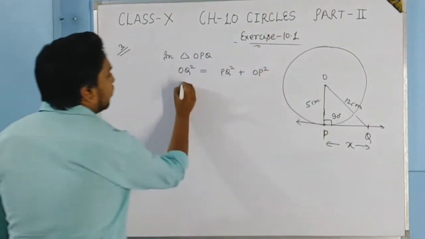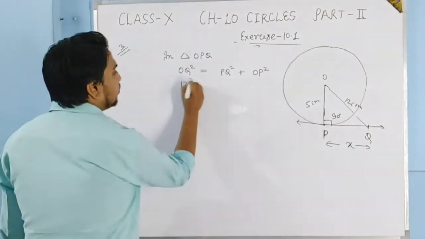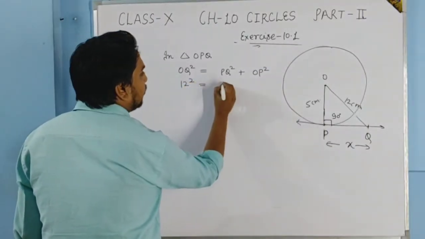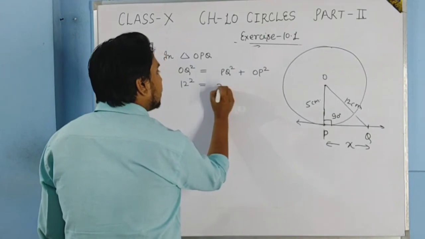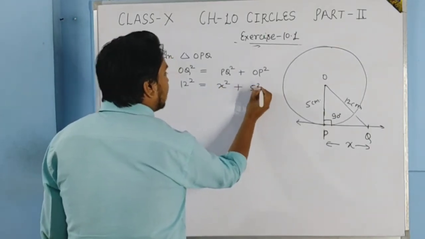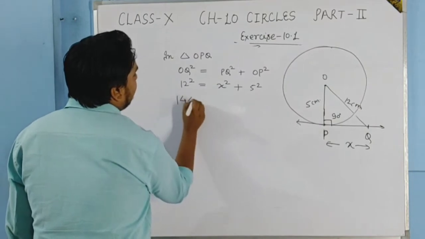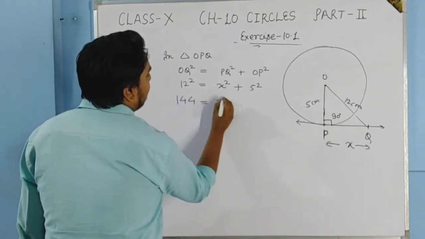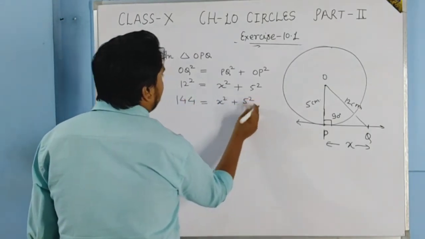Okay. So OQ is what? OQ is 12. So it will be 12 square is equal to PQ, suppose it is X square, plus OP, which is 5 square. 12 square is 144, equal to X square plus 5 square.